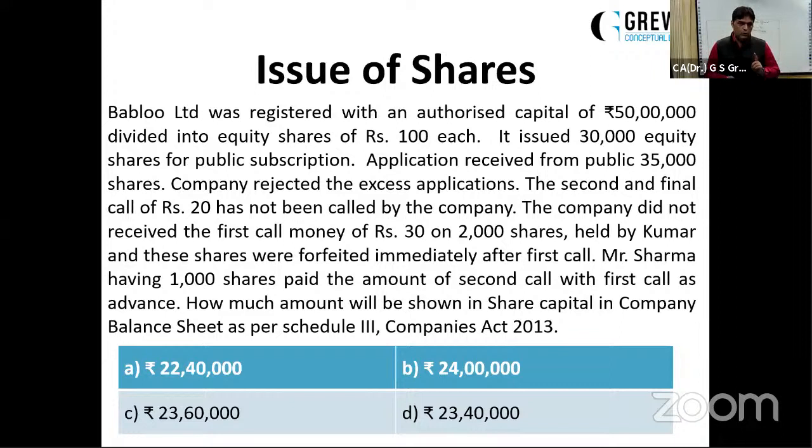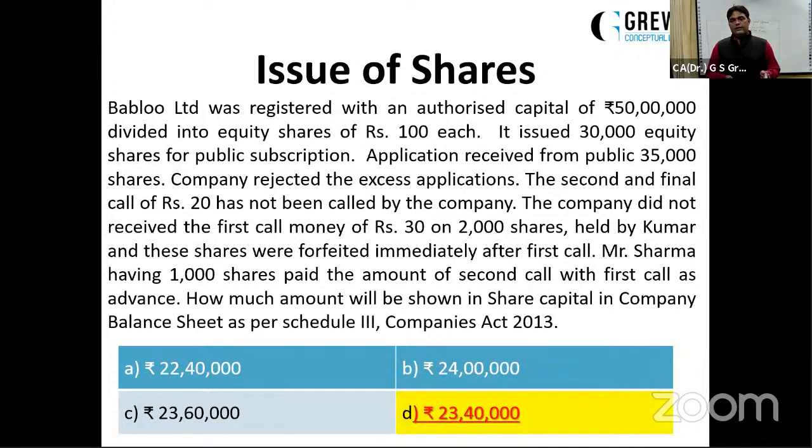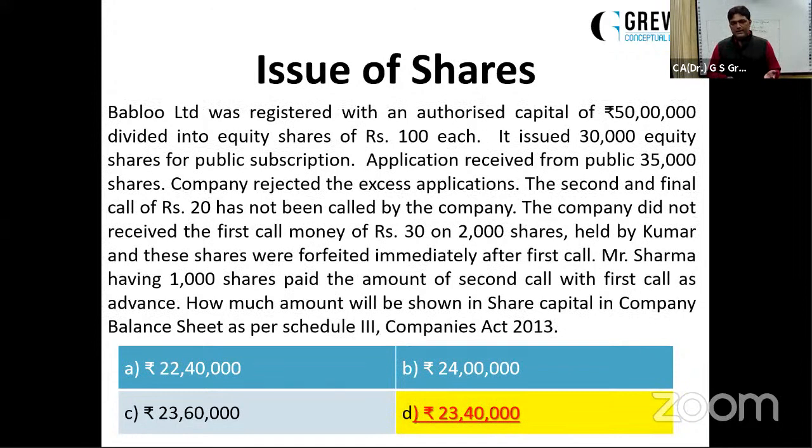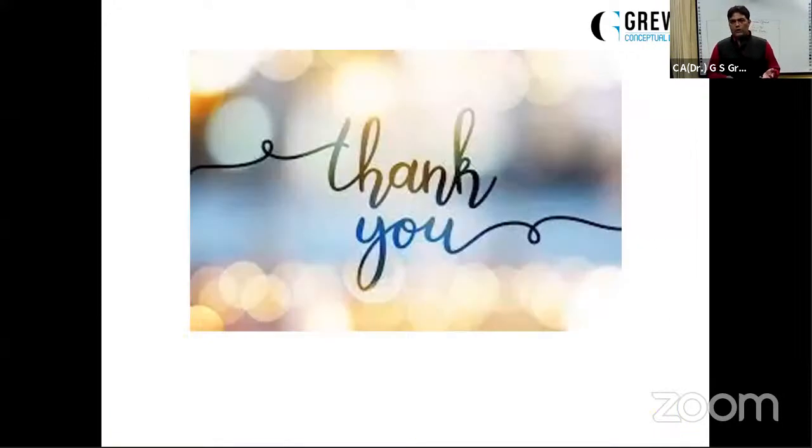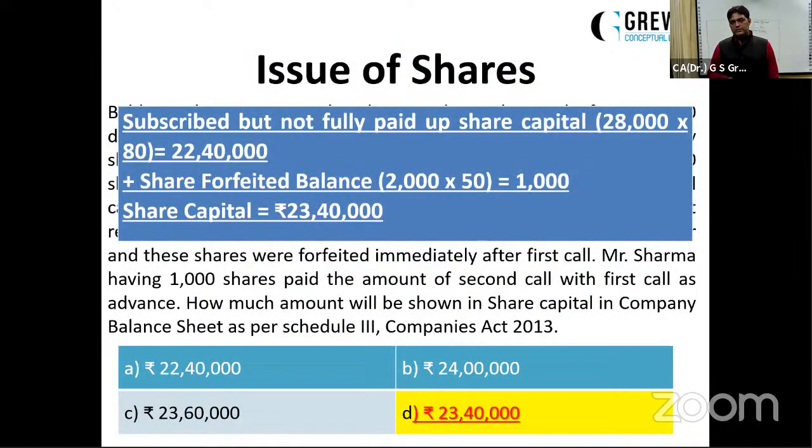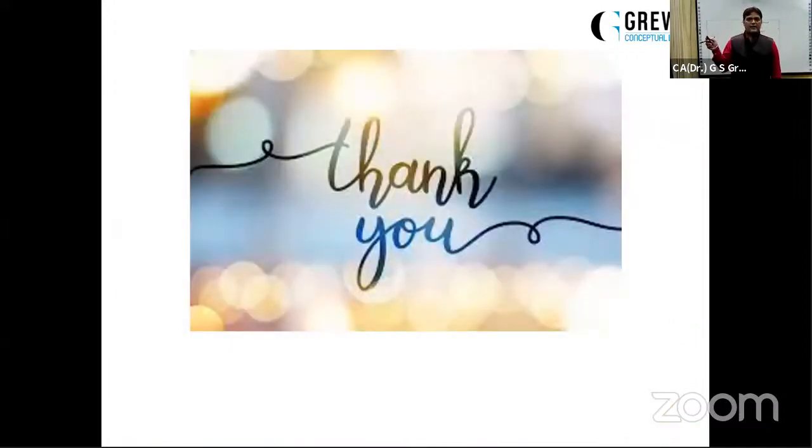Remember, I've already told you, calls in advance will not be a part of share capital. So what is the amount shown as share capital? It won't be subscribed and fully paid up. It will be subscribed but not fully paid up of 28,000 shares, ₹80 called up, and the share forfeited balance of 2,000 shares held by Kumar, on which he has only paid ₹50 per share. So the share capital to be shown in the balance sheet was 23,40,000.